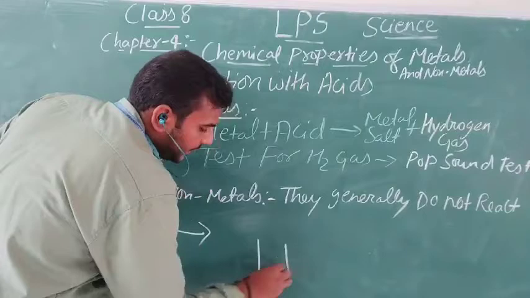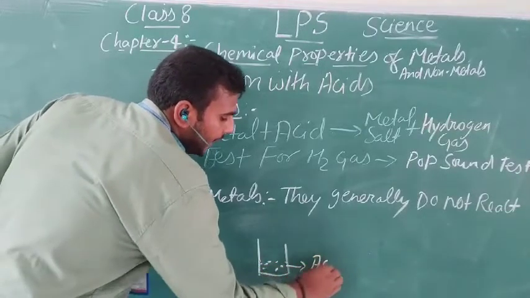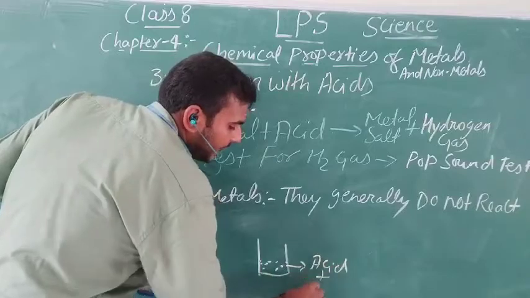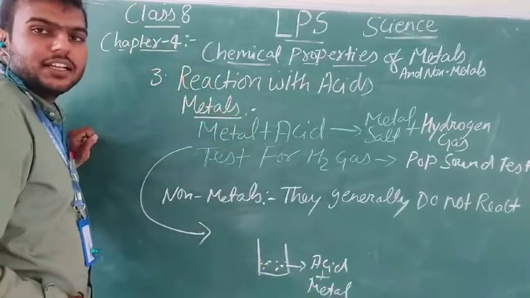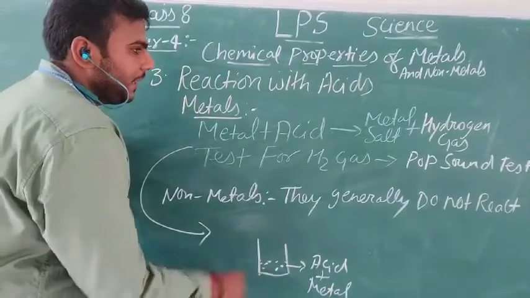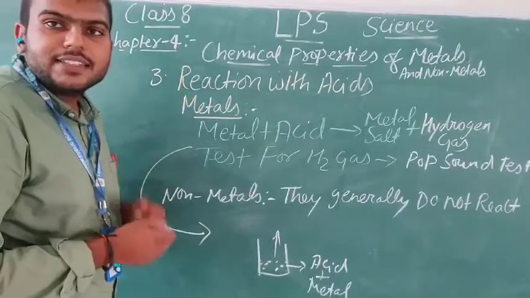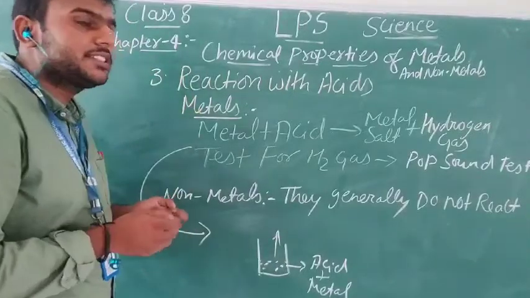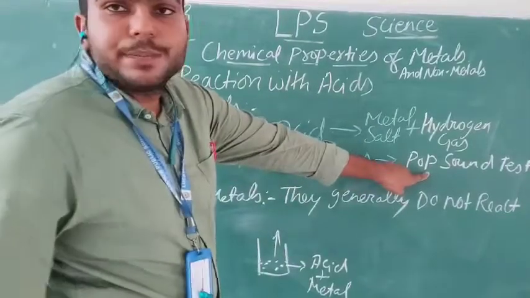In this beaker, the acid is there. It is filled with acid and I am adding some metal. And what will happen? The reaction will start and the salt will be formed in this beaker and the hydrogen gas will be evolved. So, how will I check that this particular gas is hydrogen gas? For this I will be doing this pop sound test.